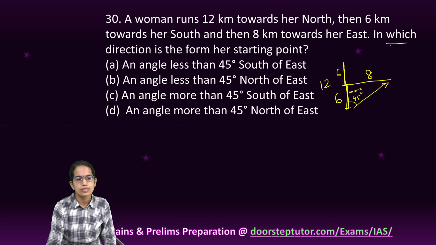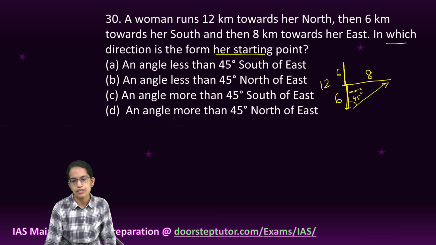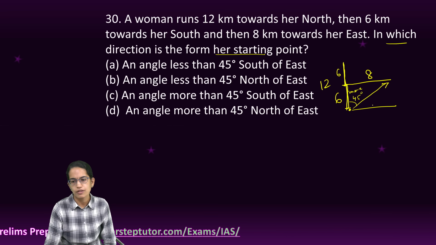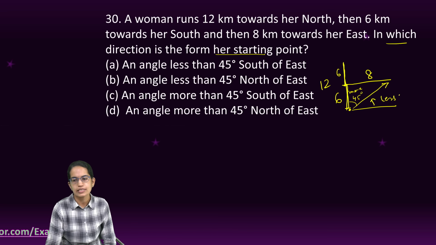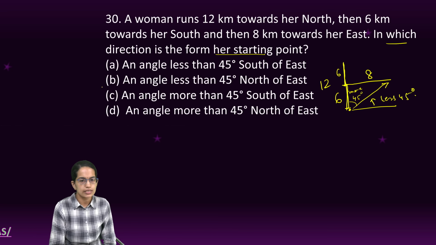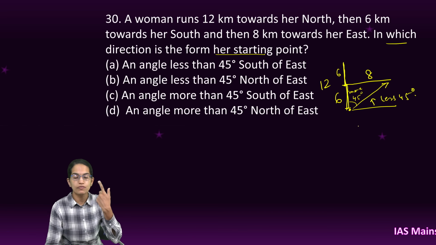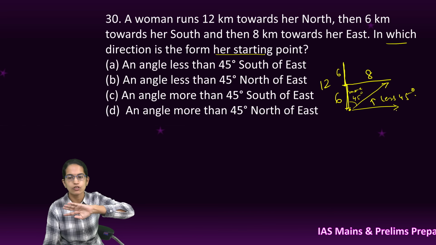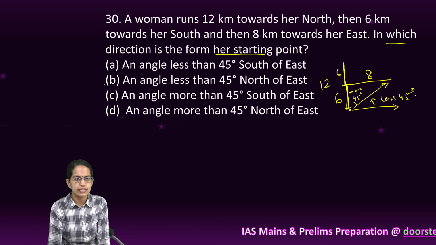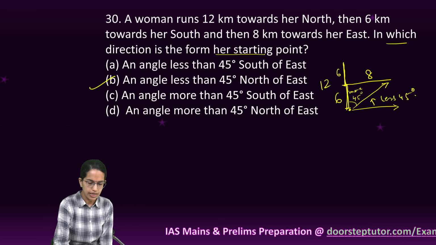But you are asked in which direction she is from her starting point. So from the starting point we would consider this as the angle, and this angle would be less than 45. So less than 45 north of east. So I take east, and north of east it would be less than 45. So B would be the right answer.